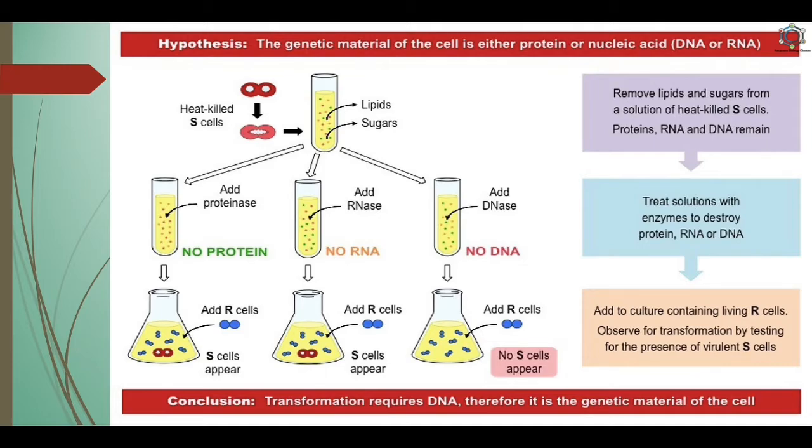Each is then added to a culture containing living R cells, and observed for transformation by testing for the presence of virulent S cells. Here you can see that in the case of the DNA treatment, no S cells appear. In the case of the R cells alone and the protein treatment, S cells appear. So the conclusion is that transformation requires DNA, therefore it is the genetic material of the cell. After this experiment, it was proposed that the genetic material is DNA or RNA.